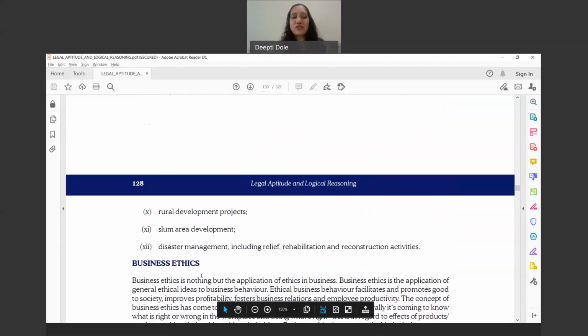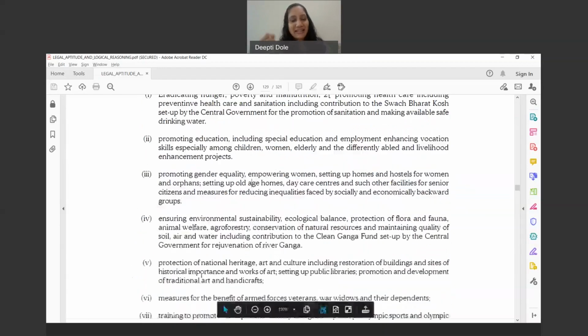Basically, slum area development, disaster management, anything where India needs help is what comes under CSR. Any activities done under these kinds of activities will be termed as CSR. So a donation to the PM CARES Fund has recently been treated as CSR expenditure.